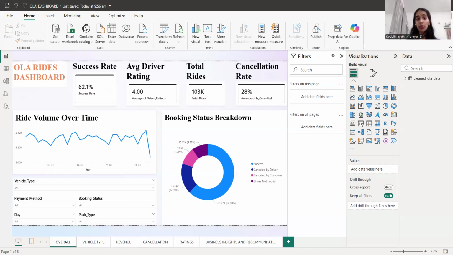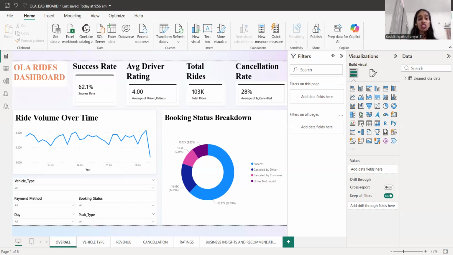And the next thing we need to improve is service quality and ratings. Ratings are at around 4 point something out of 5. It's not that bad. But still, improvement needs to be made because certain rides are getting cancelled. To gain more customers means to gain much better benefits in a business. So we need to focus on improving ratings and quality of the services provided by the Ola team.